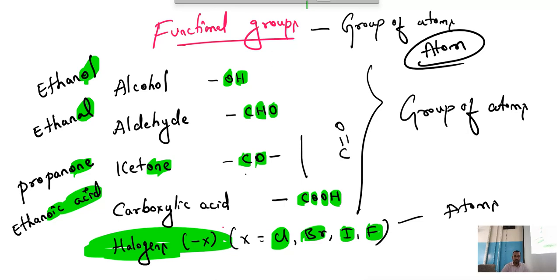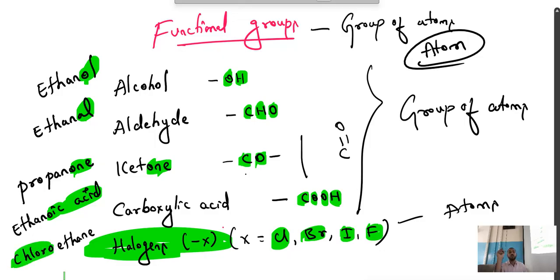Any doubts? And this is chloroethane. Can you see this? Always remember, halogens are written in the beginning. Before any name, halogens are written. The rest of the groups of atoms are written at the end.